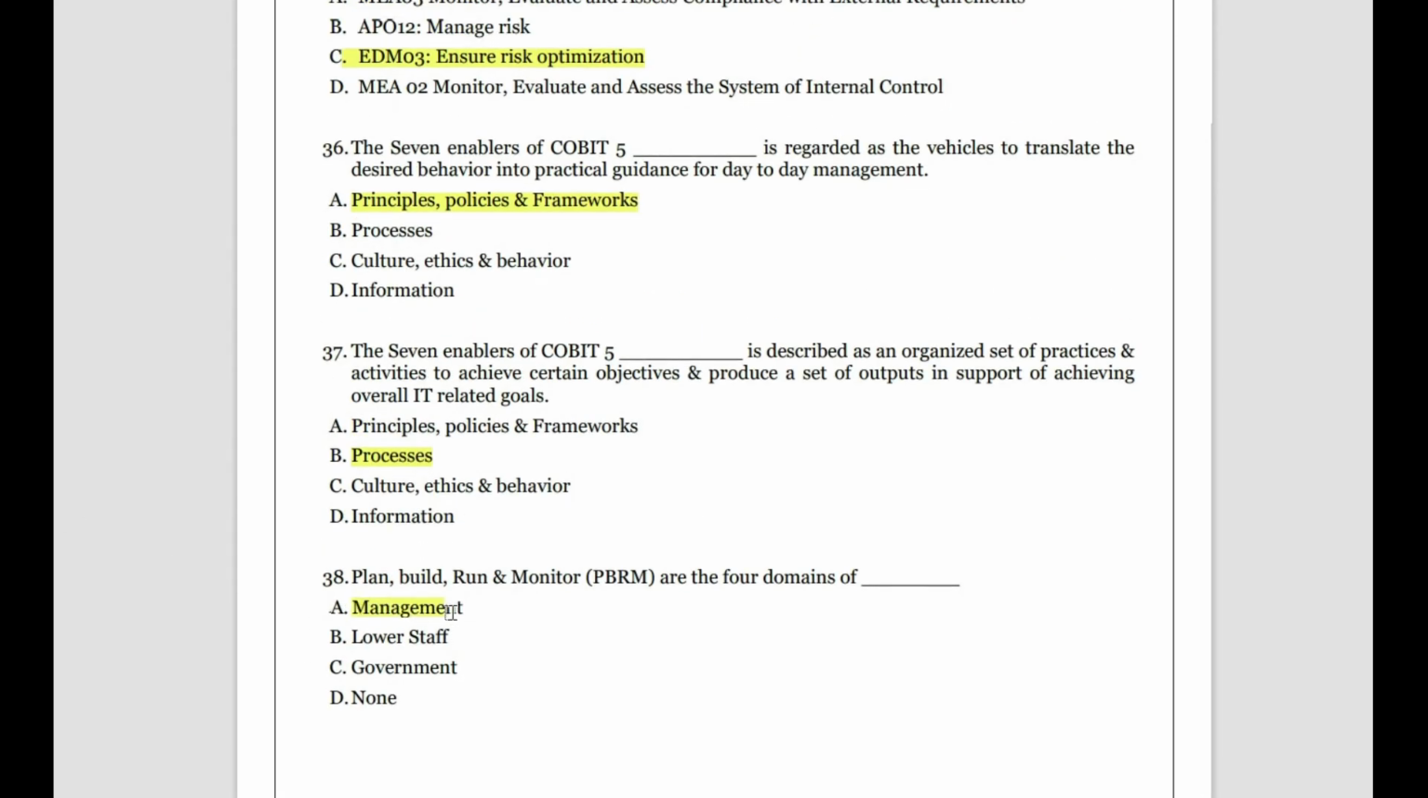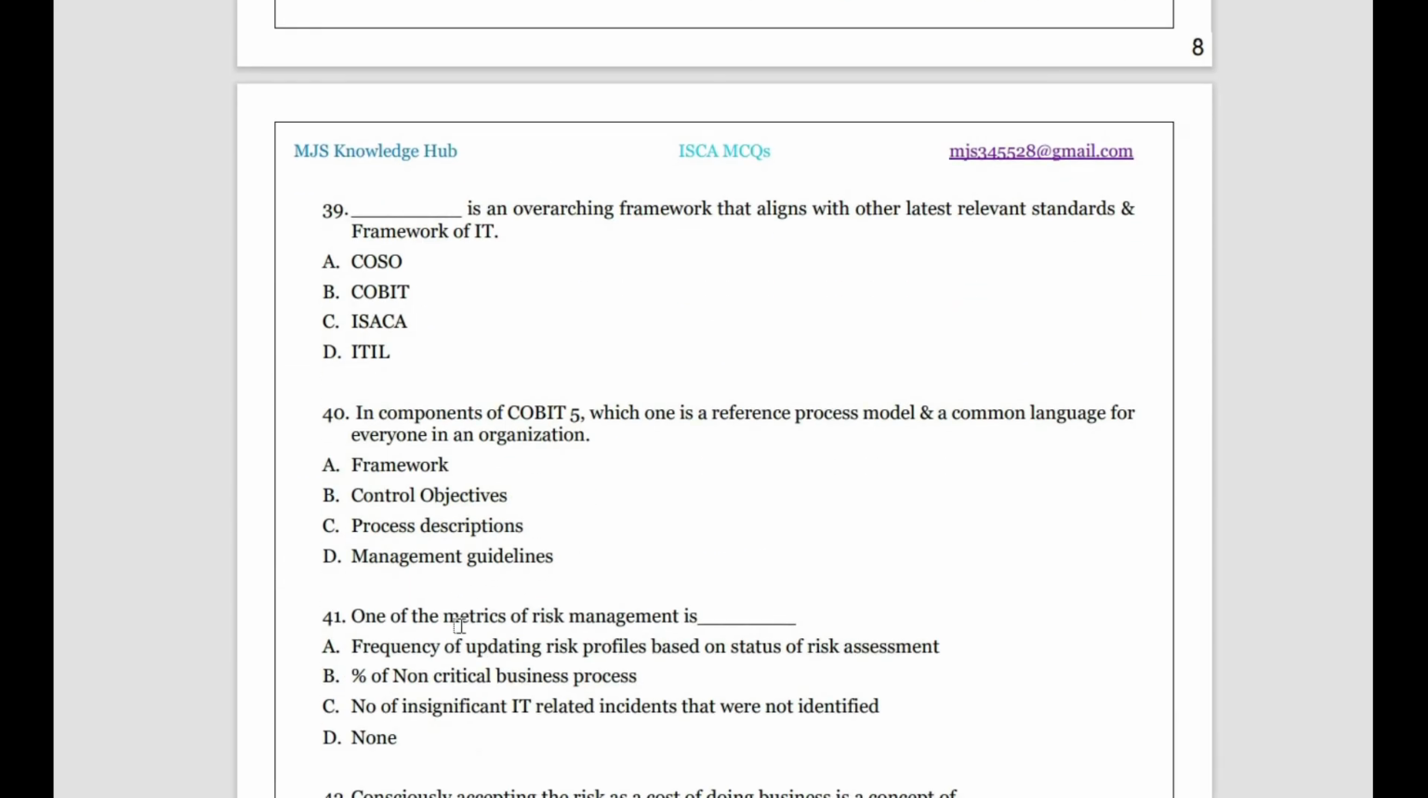Okay, then the last one, let's complete it off. Which is the overarching framework that aligns with the other latest relevant standards and frameworks? So whenever there is alignment, the overall framework will come, or when there is a framework which mingles very easily with other things, the name generally goes to COBIT. So don't think much, because COSO is an organization, ISACA is an organization, ITIL is a framework for a particular aspect only. So COBIT is an overarching, big framework which aligns with anything in IT. That is the most flexible thing there.